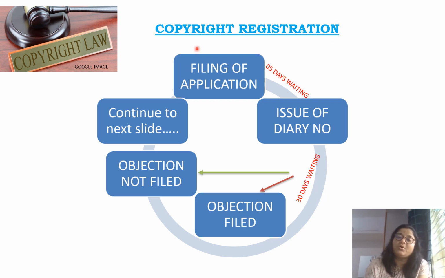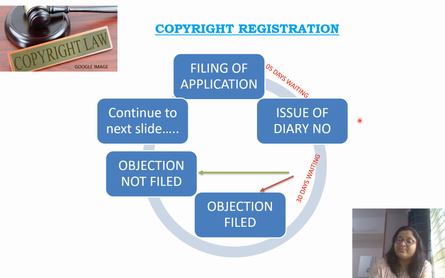So here, for the copyright registration, first we will file the application, like other IP related matters such as trademark and patents. Here we will not file on ip.gov.in. Here we will file on copyright.gov.in. So we will file the application. Then there is 5 days of waiting time. That is a mandatory waiting time. In these 5 days of waiting time, they will issue a diary number. As I told, every application gets some number like an application number. Here they say it's a diary number.